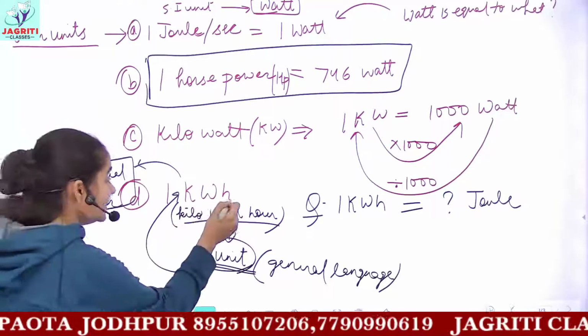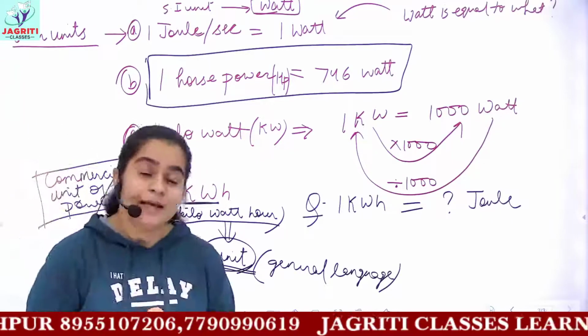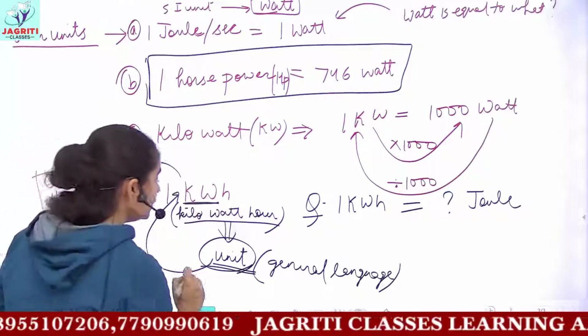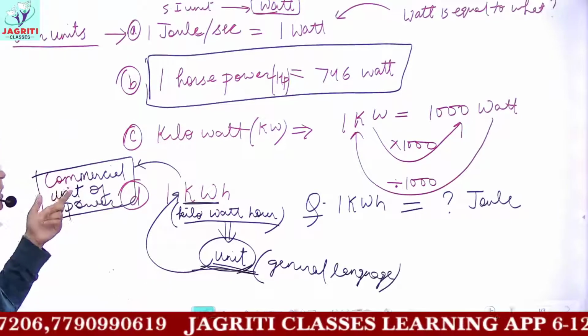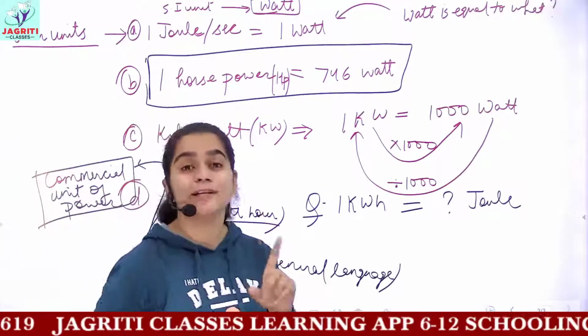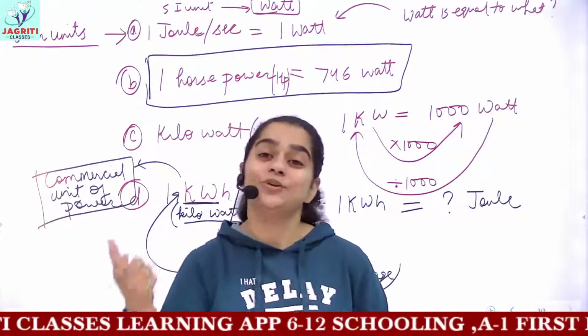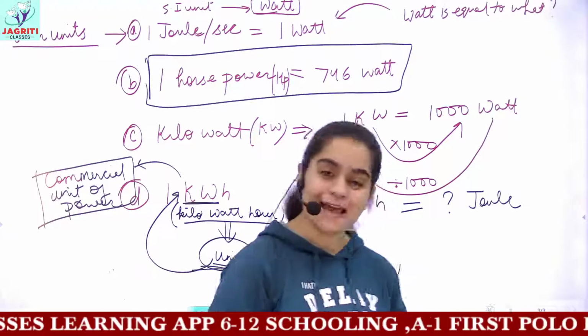That is, in 1 hour, how many kilowatts of power have we consumed? And in general language, we call it units. So the commercial unit of power is kilowatt hour, and this kilowatt hour we call units in our general language.